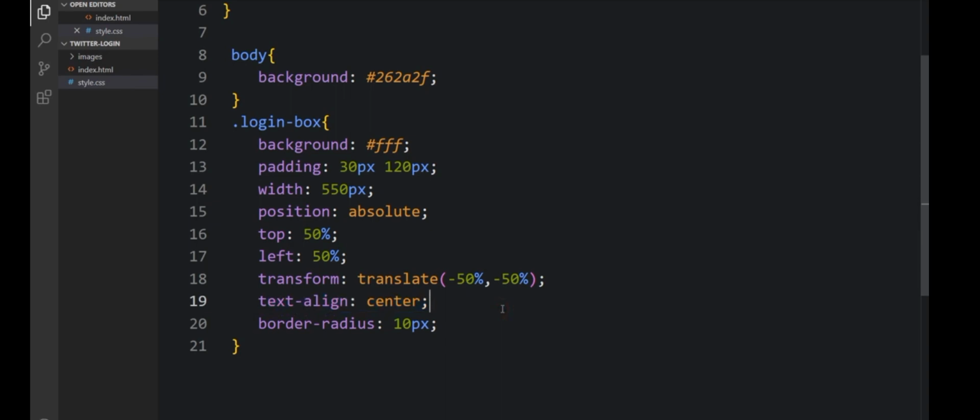The text-align is center so everything will be in the center, and the border radius will be 10 pixels for the curve. Let's check that out. As you can see, here's the Twitter logo, here's Sign in to Twitter, the white background, and the curve around the edges. All right, let's go back.